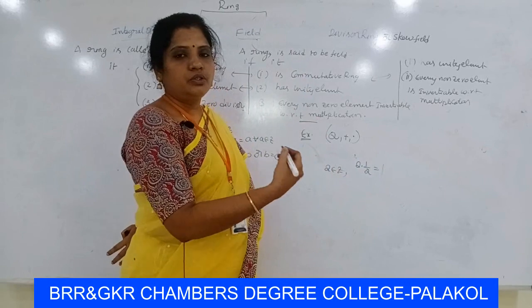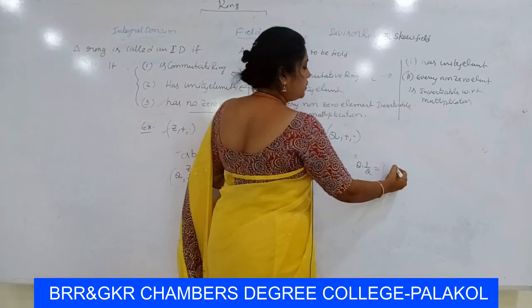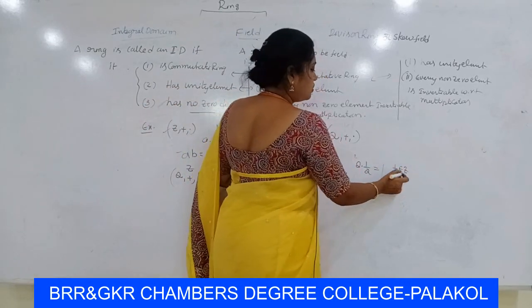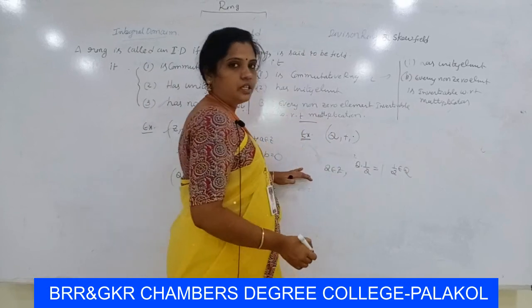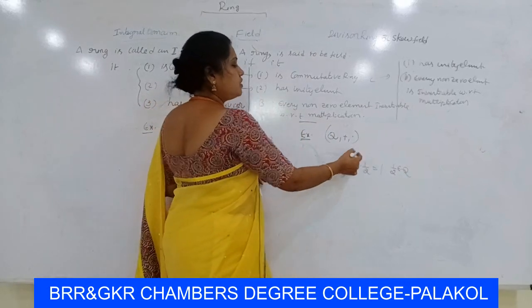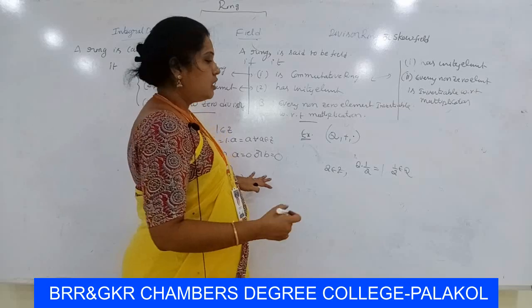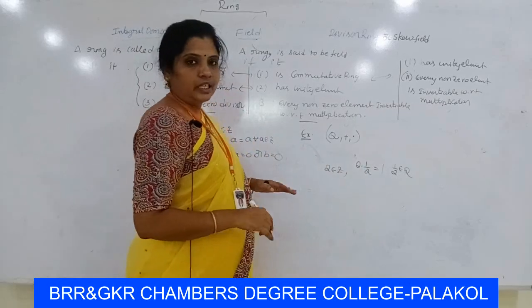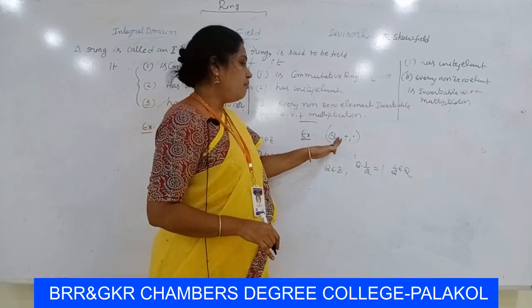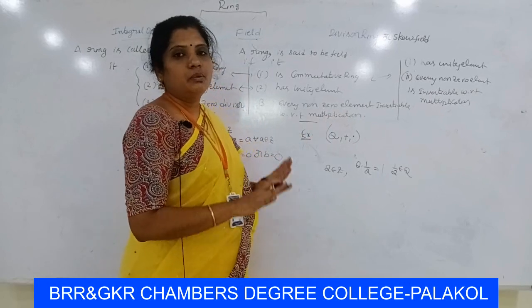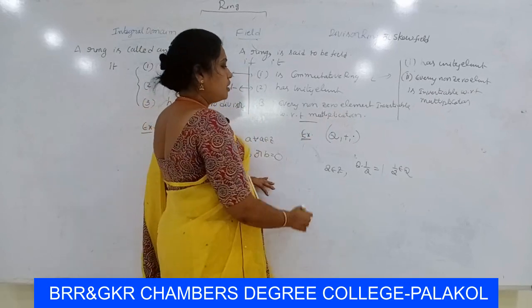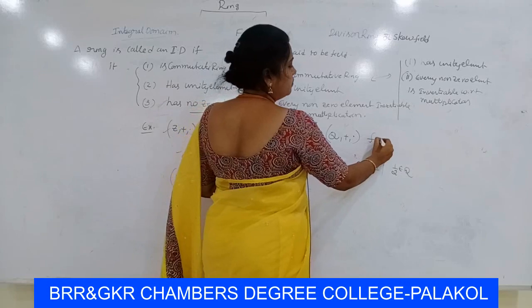Sorry, 1 by 2 belongs to Q, the rational numbers. So the multiplicative inverse of 2 is 1 by 2. Their product is equal to the unity element. Therefore, every non-zero element of Q is invertible under multiplication. So Q plus comma dot is a field.